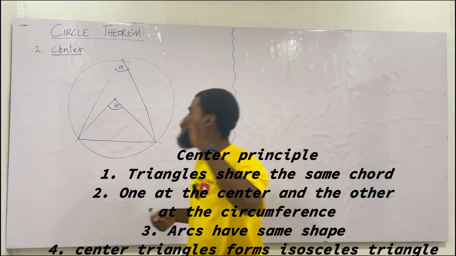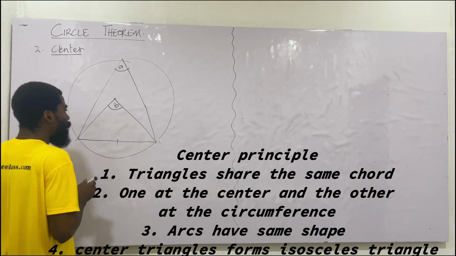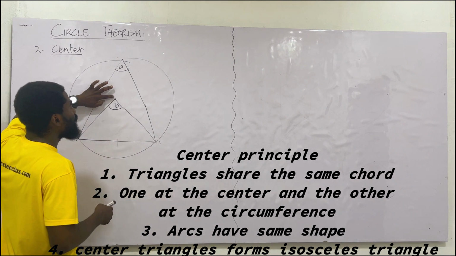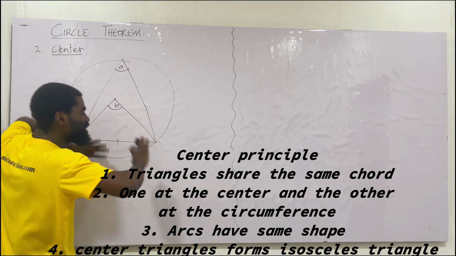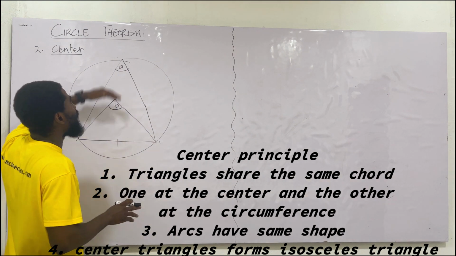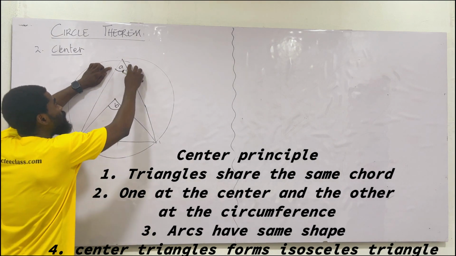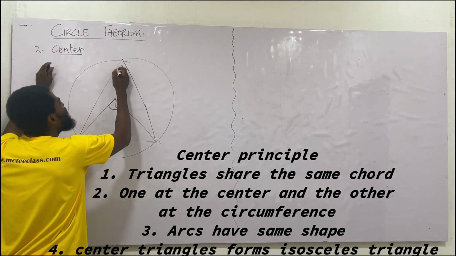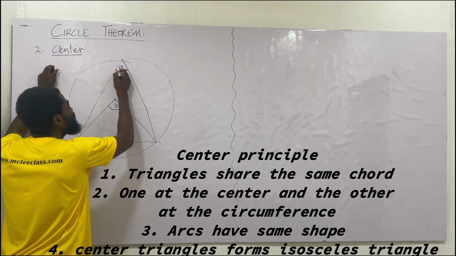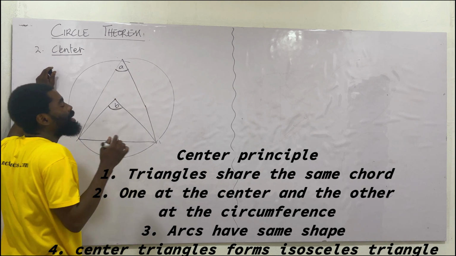Very, very important. So for center, this is what we say. They share a common chord. One should be at the center and the other at the circumference. The direction doesn't matter. The point is that one should be at the center, and the other at the circumference. And the last thing that I want you to take note of, this is something secret here, is that you check the shape of their arcs. You see the way the arc is. The arc goes with the shape to be the same. And when that happens, then the law works.